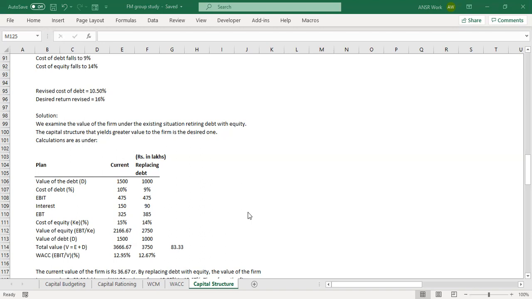EBIT divided by 3750. It comes to 12.6. 3750 is the correct answer, and 12.6 is the correct answer.